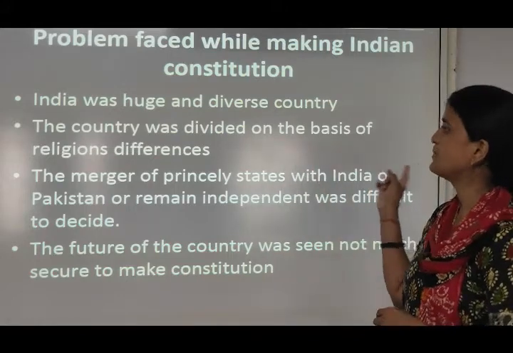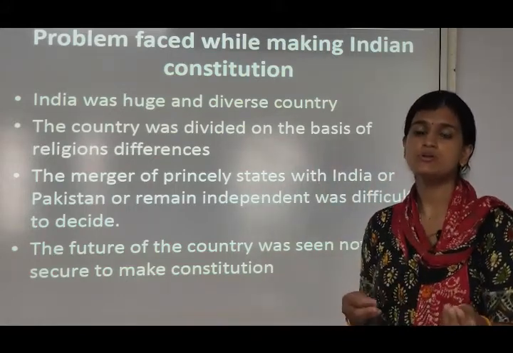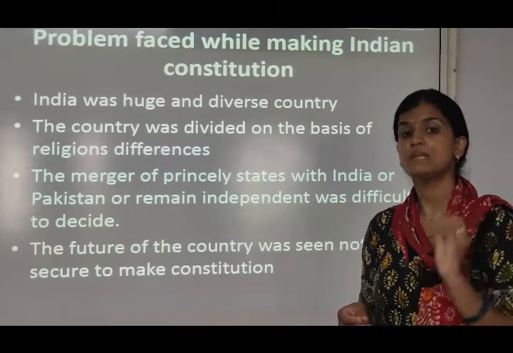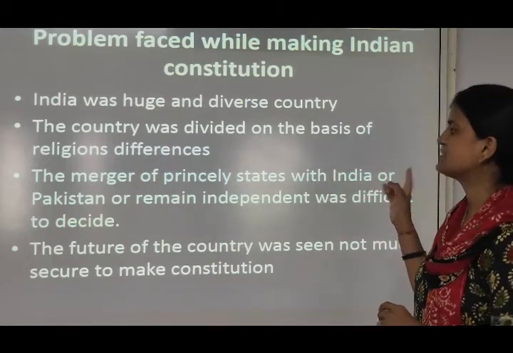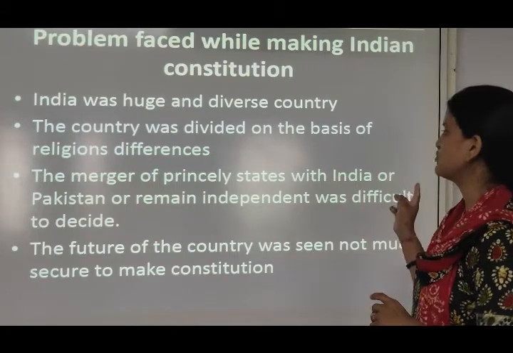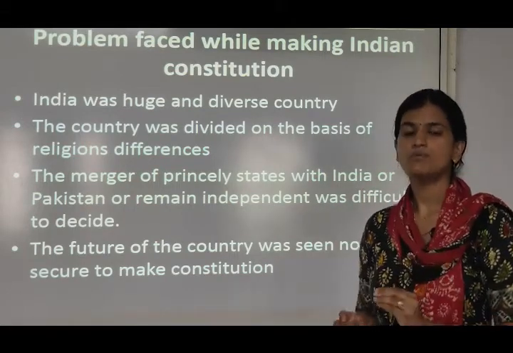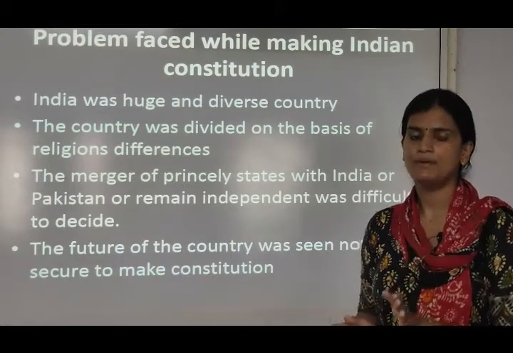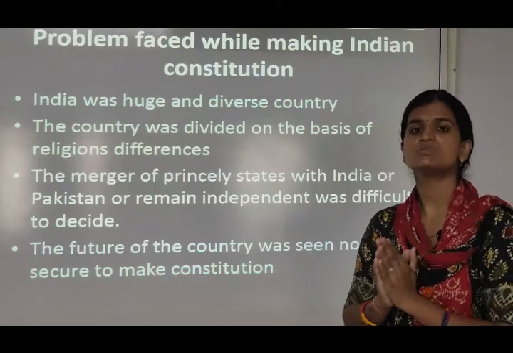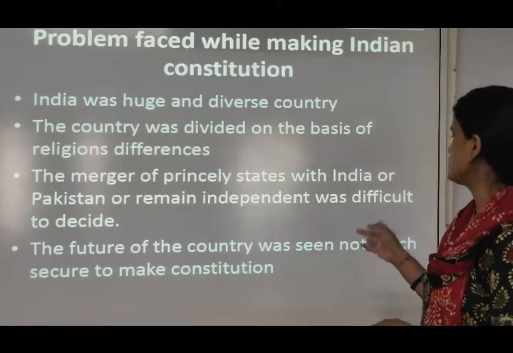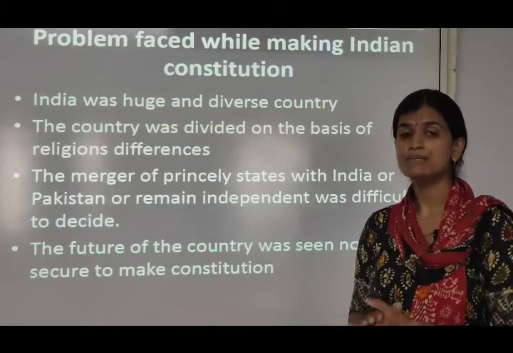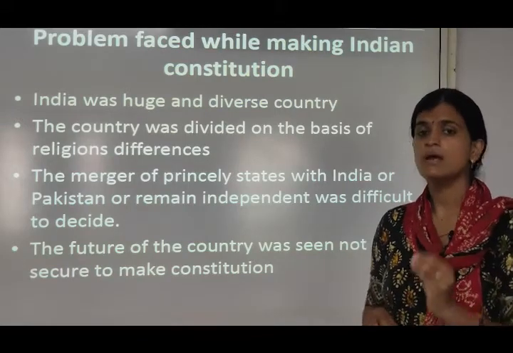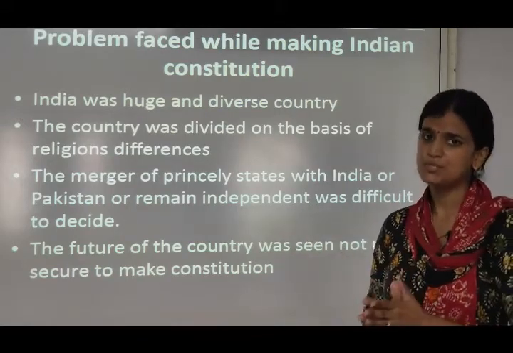The country was divided on the basis of religious differences. We had Hindus, we had Muslims, we had Sikhs. The merger of princely states with India or Pakistan, or remaining independent, was difficult to decide. What was the problem? The princely states could merge with India or Pakistan, or remain independent. This decision was very problematic. The future of the country was seen as not very secure for making a constitution. Seeing the state of the country, it was not secure to make a constitution and bring all the people together.